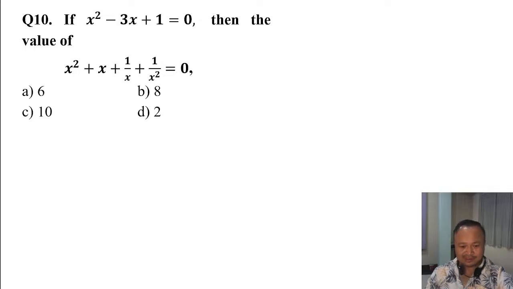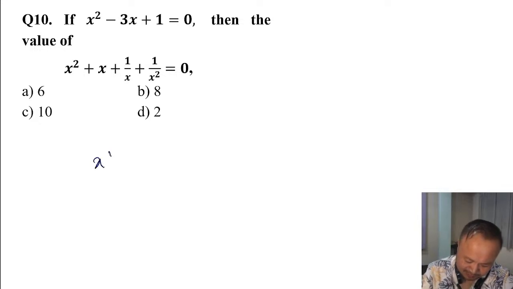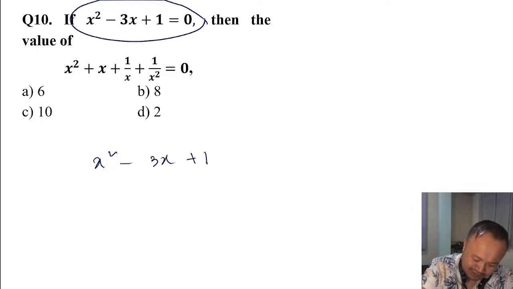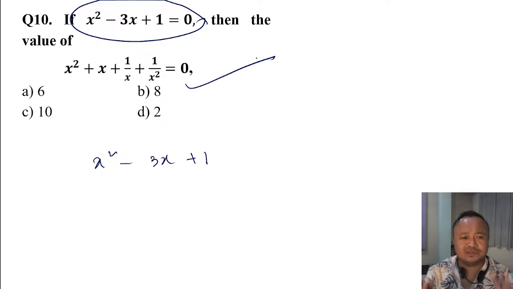Okay, now the algebra. Look at x square minus thrice x plus 1. In this format, always and always divide by x, and you will get something new.